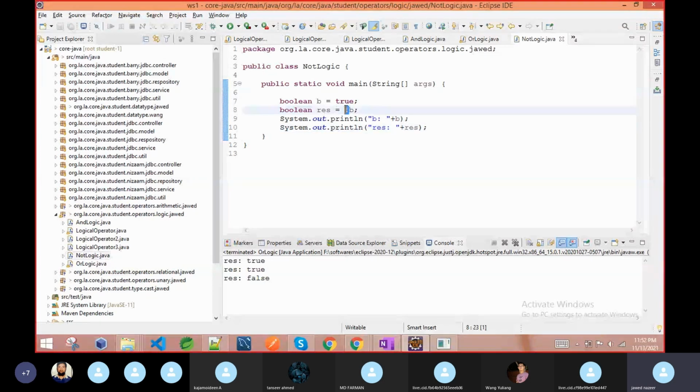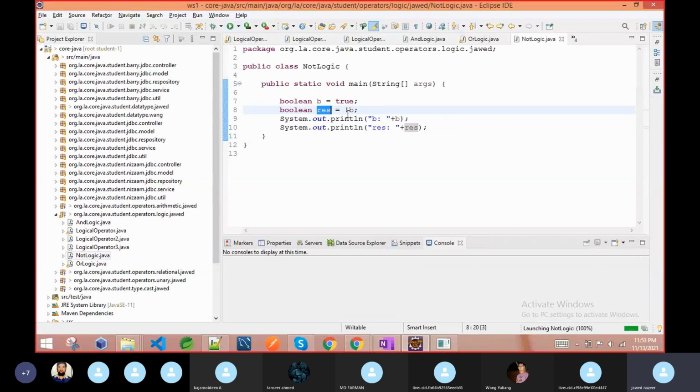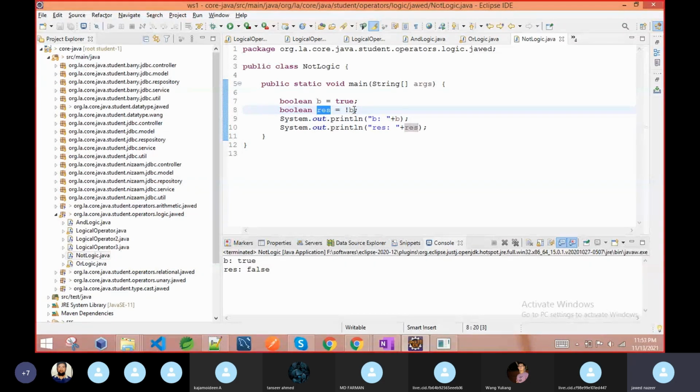If you do this not operator, it will not affect the b value. Whatever the result is will be assigned to res only. Don't think that the b value also becomes false. No, the b value will remain the same. These are just comparing and then giving you the result. It is not going to change the value of b. So not just reverses the value.